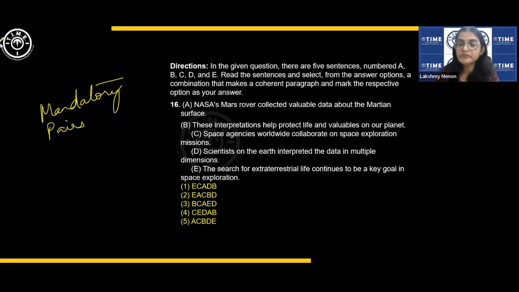Okay, let us read this first question. As I said, while reading, I'll show you what to watch out for. NASA's Mars rover collected valuable data about the Martian surface. Can this be the starting sentence? Not really.